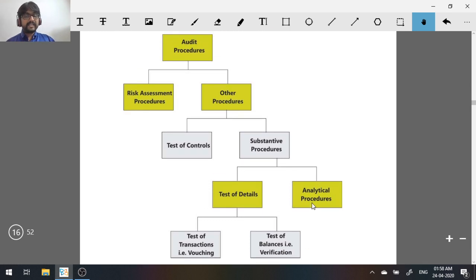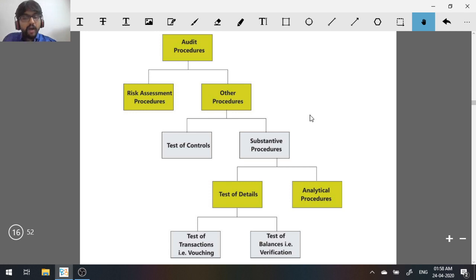Now, this is called the analytical procedure within what? Substantive procedure. This is substantive analytical procedure. Basically, audit procedures are two. One is risk assessment procedure and the other is called further audit procedures. In further audit procedures, you have test of controls and substantive procedure. Substantive procedures are test of details and analytical procedures. Now, this analytical procedure is substantive analytical procedure because it's an analytical procedure within substantive procedure.